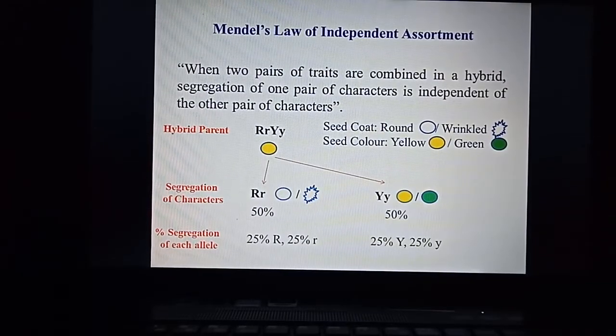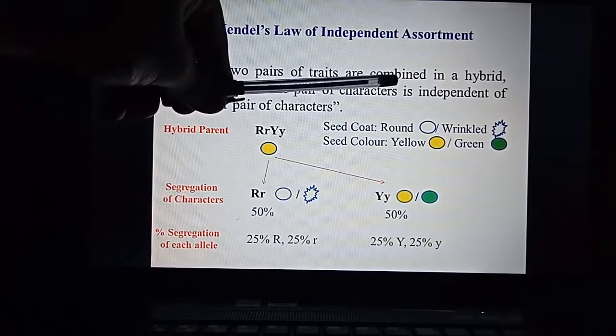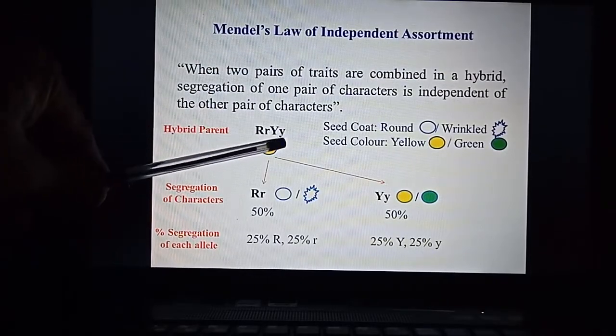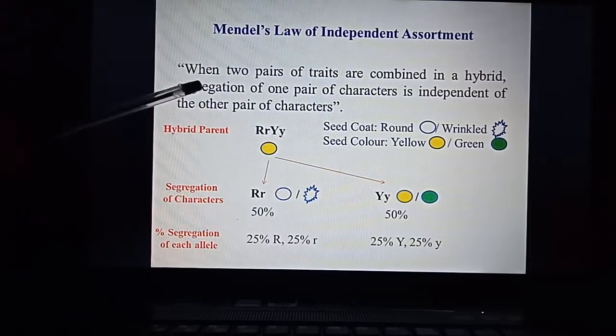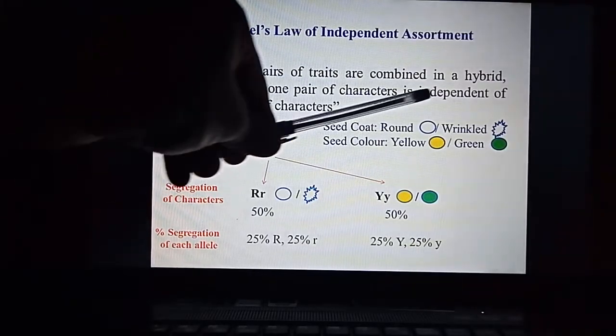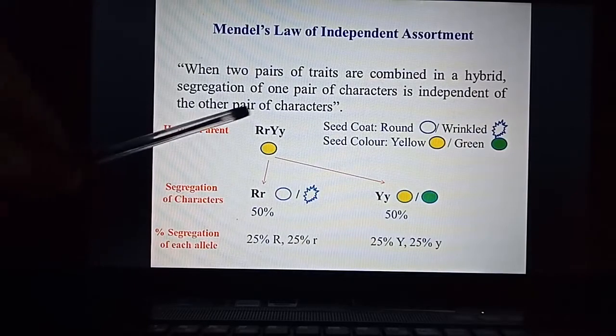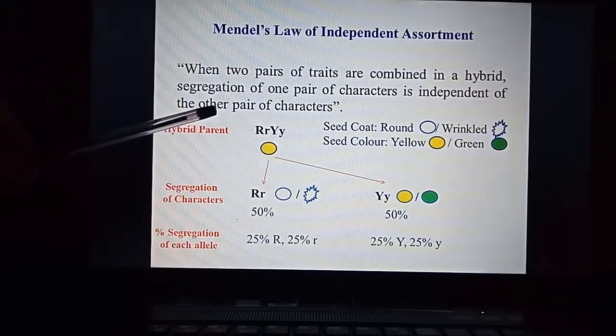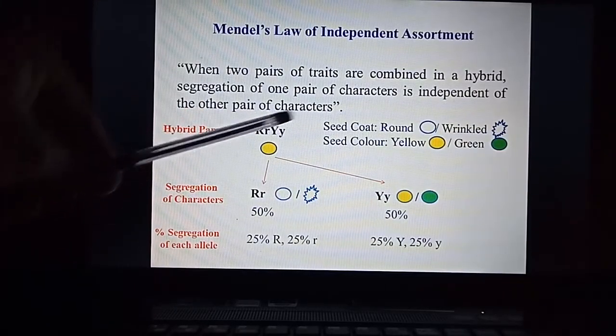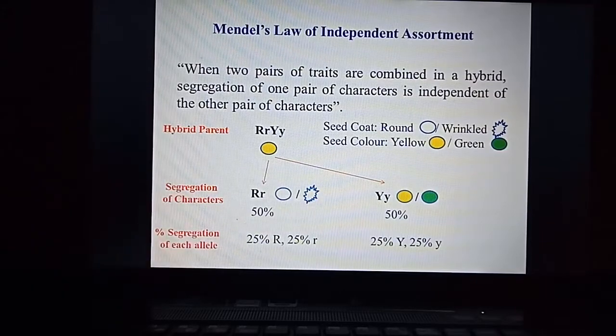I will just repeat the statement. When two pairs of traits are combined in a hybrid, segregation of one pair of characters is independent of the other pair of characters. Segregation means separation.